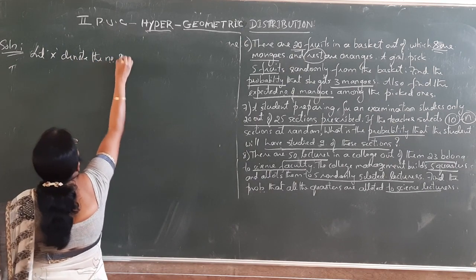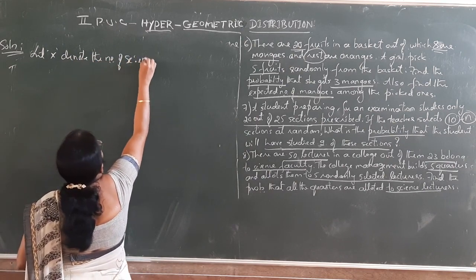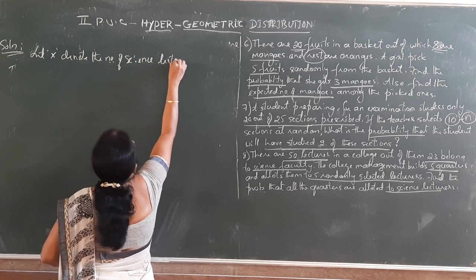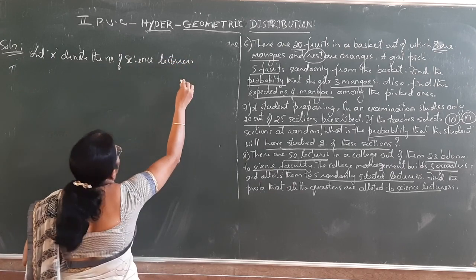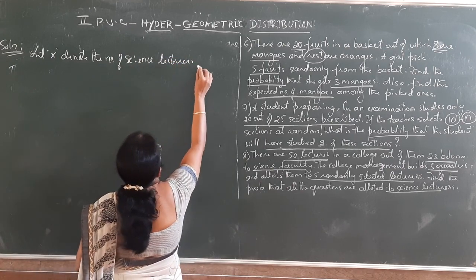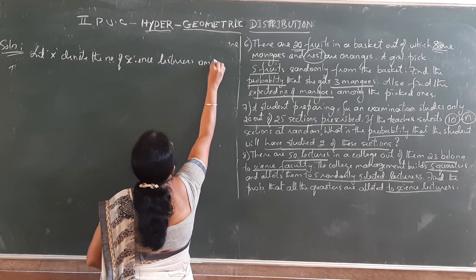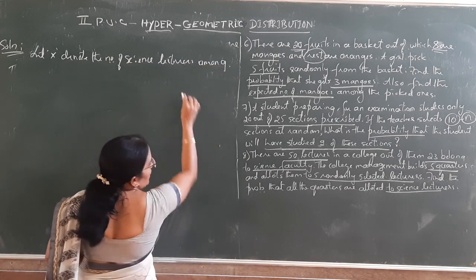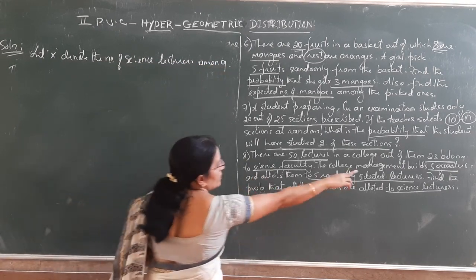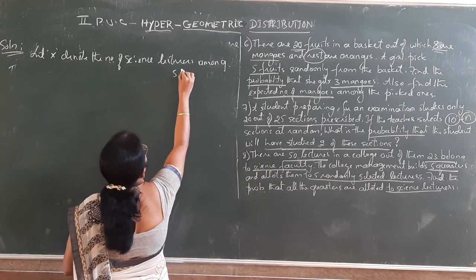We can define: let x denote the number of science lecturers among 5 lecturers.